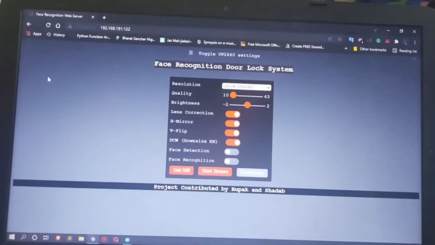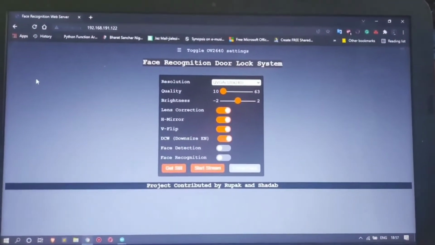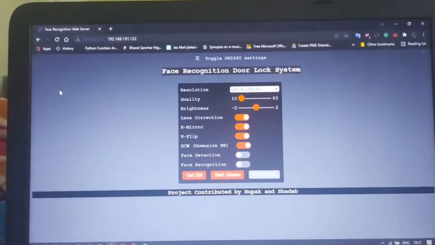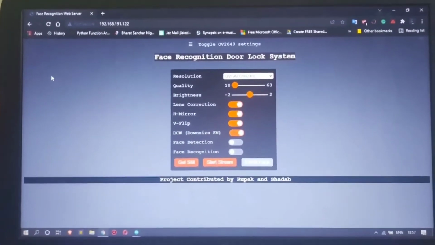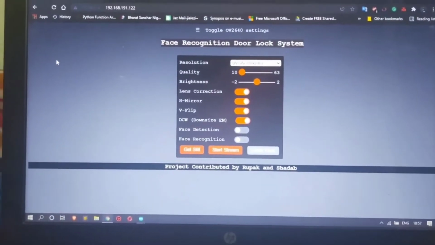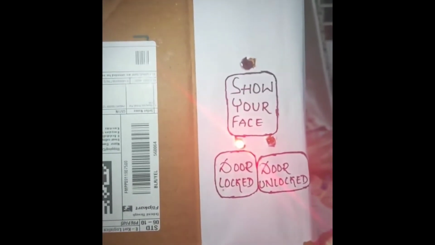Hello everyone. So this is our project, which is a face recognition system. This is the UI of it, which we made a couple of days back. And coming to our setup now. So this is our setup.